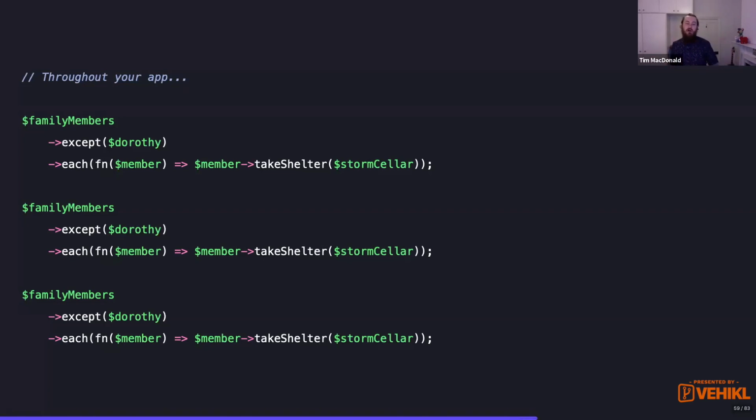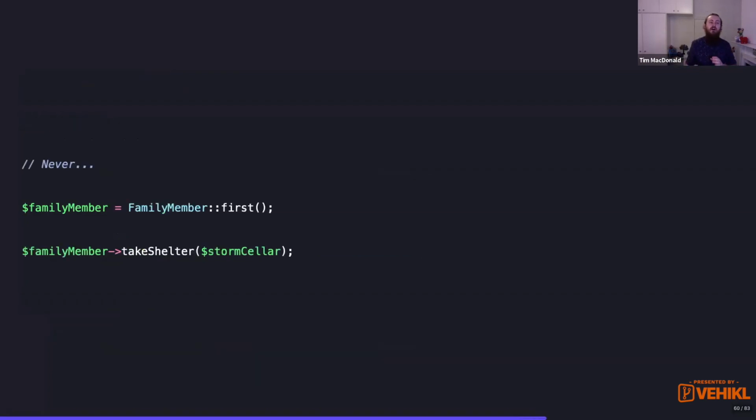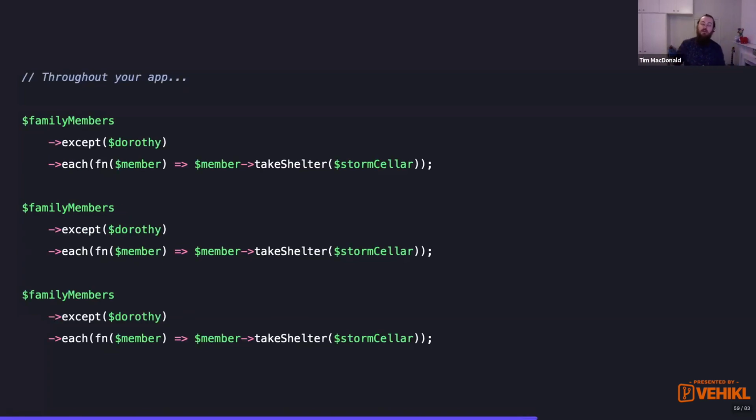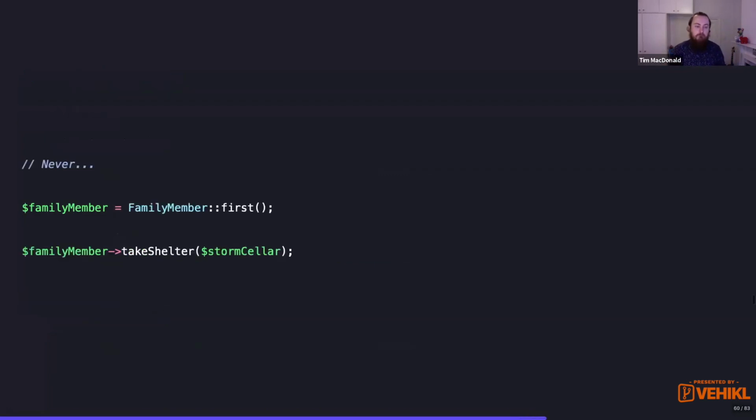And we do that three times throughout our application. What we'll notice is that we always call this take shelter method in a collection pipeline. We never get one instance of a family member and tell them to take shelter. We always want to do it as a family. So it always happens as a group in a collection pipeline.